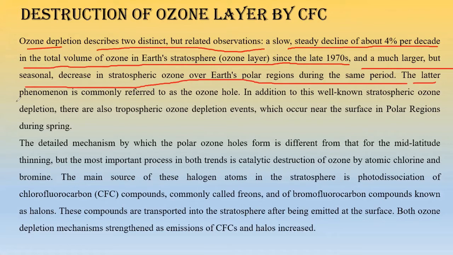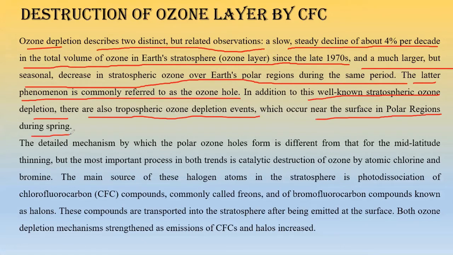The latter phenomenon is commonly referred to as ozone hole. Okay, so if there is a larger but seasonal decrease in stratospheric ozone concentration over the polar regions during this particular time of the 1970s, then this particular thing is called ozone hole. Okay, in addition to this well-known stratospheric ozone depletion, there are also tropospheric ozone depletion events which occur near the surface in polar regions during spring, right? This is also a seasonal impact.